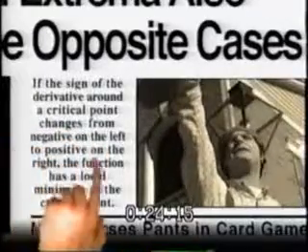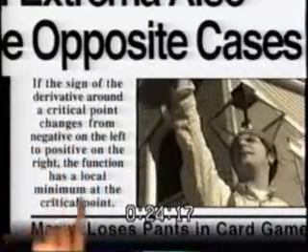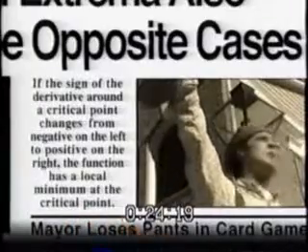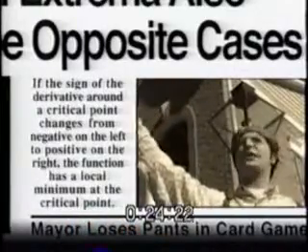Extra! If the sign of the derivative around a critical point changes from negative on the left to positive on the right, the function has a local minimum at the critical point. Also, Mayor loses pants in card game.